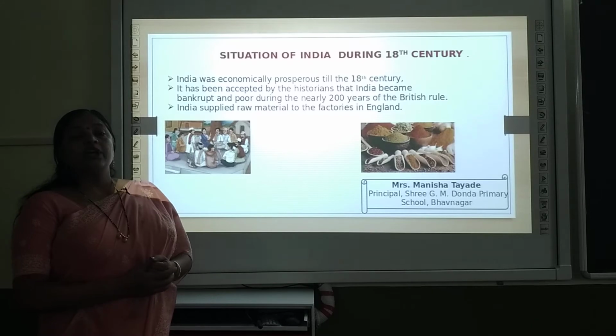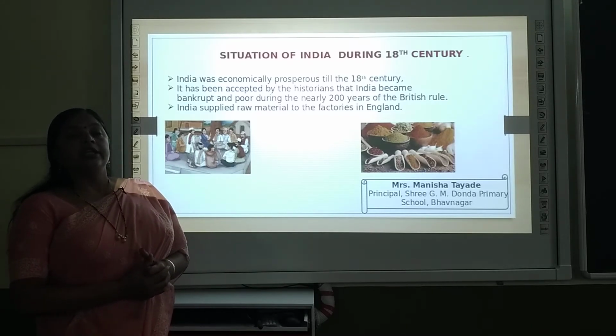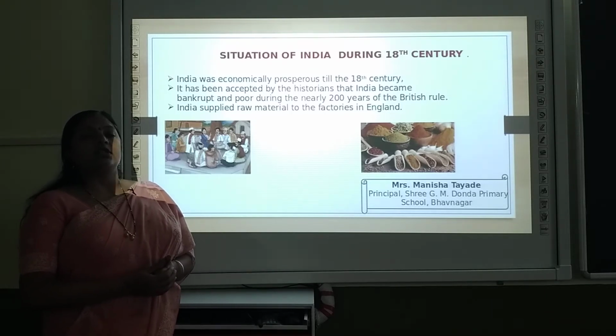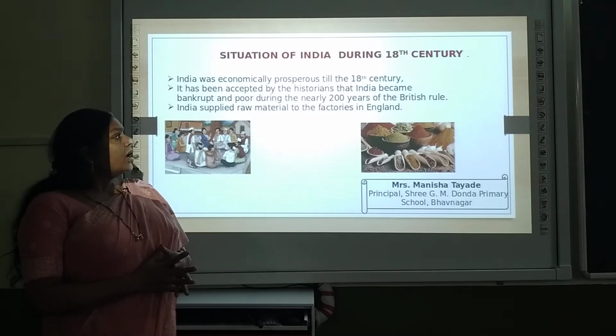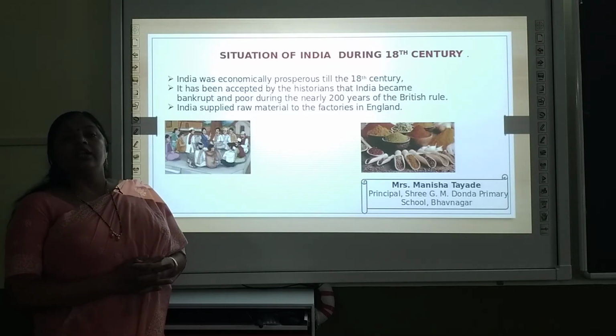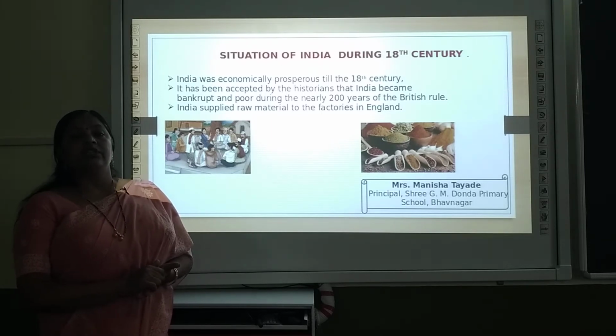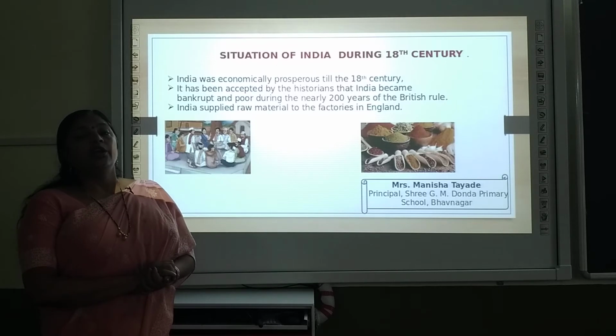Now the first point which we are going to discuss is about situation of India during 18th century. Now students, we have learnt earlier that India was a very rich and prosperous country. It was known as a golden sparrow. Till 18th century, our country was economically very prosperous. Even the historians have admitted that our country was one of the richest countries in the world.